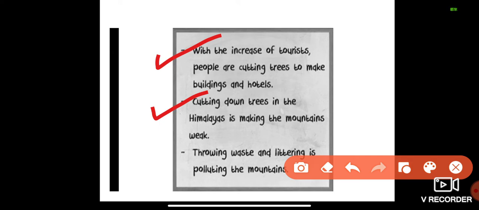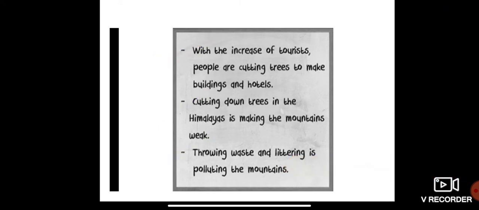But after cutting all the trees, the soil becomes loose and weak. Throwing waste and littering is polluting the mountain. Not only that, when people visit the place, they throw litter and pollute the mountain.